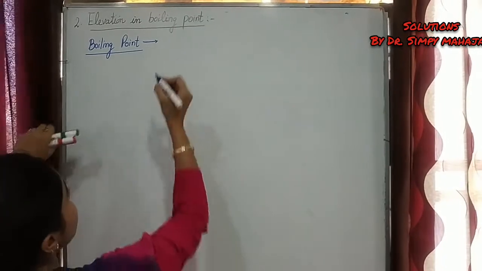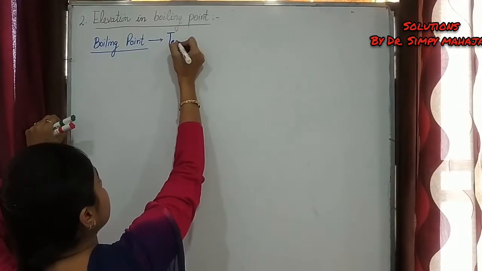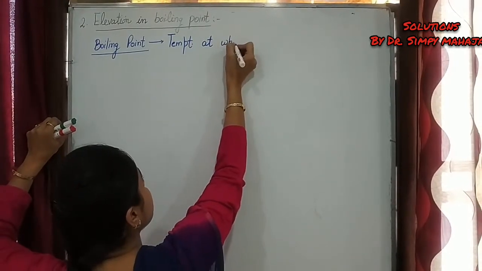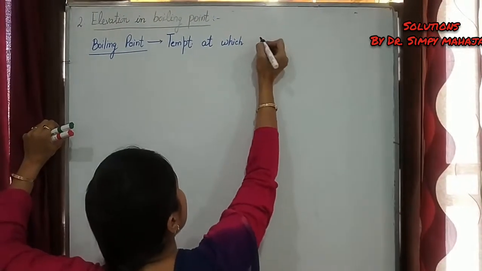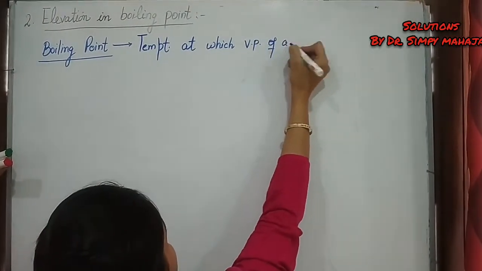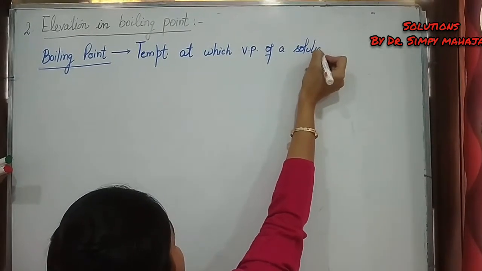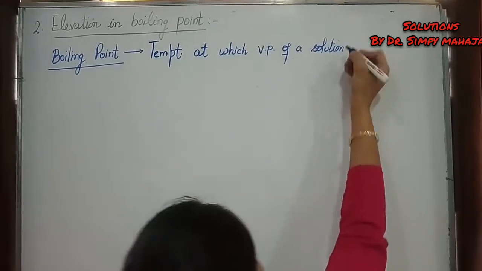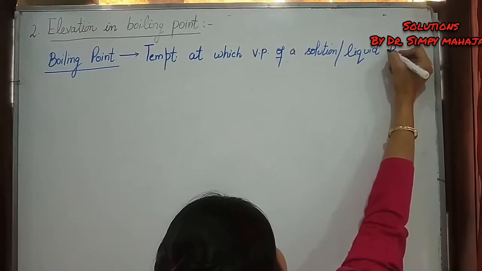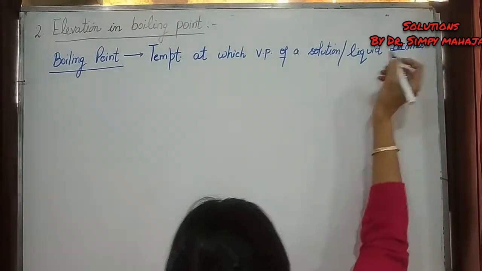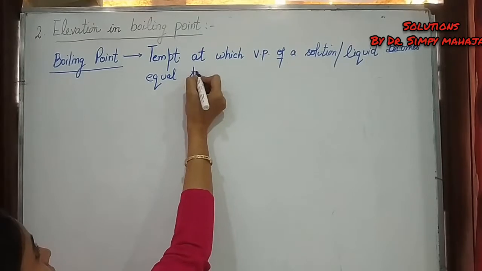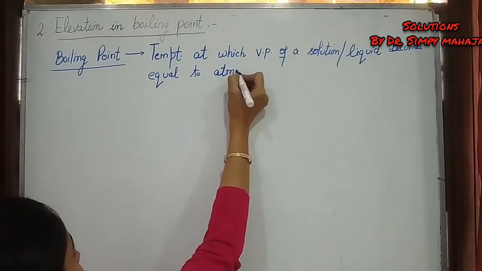Boiling point is the temperature at which the vapor pressure of a solution or any liquid becomes equal to atmospheric pressure.